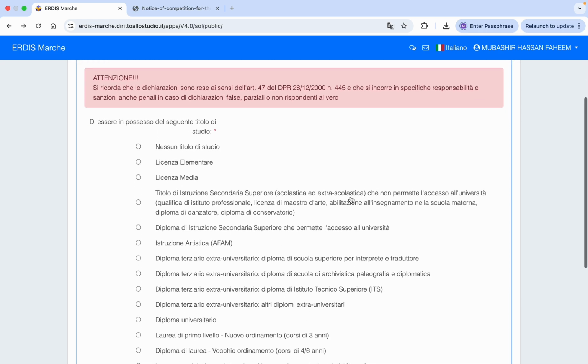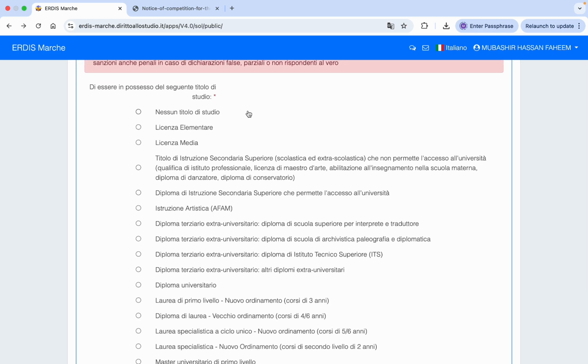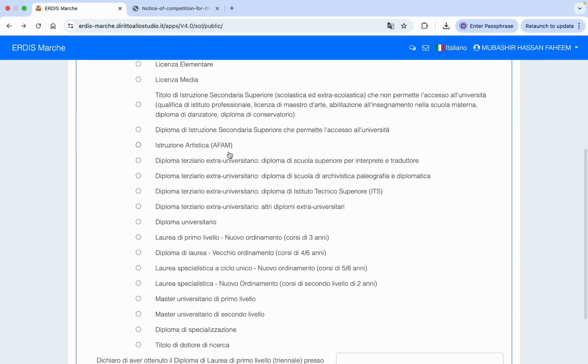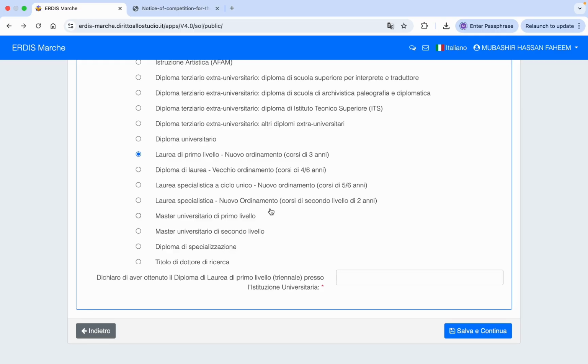And here you need to choose your previous education level. So if you are applying for the master degree, then obviously your previous education is your bachelor level. But if you are applying for a bachelor degree, then your previous education should be your higher secondary school education. And here you need to declare that you already have a 3-year bachelor degree, and you need to write your university name where you achieved your bachelor degree.